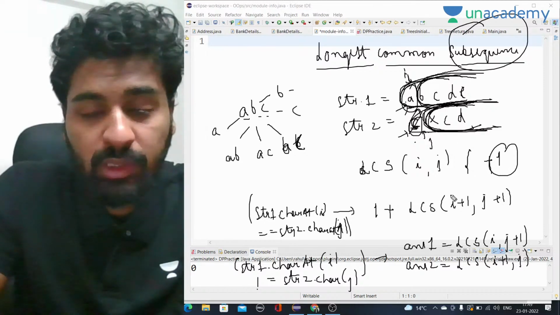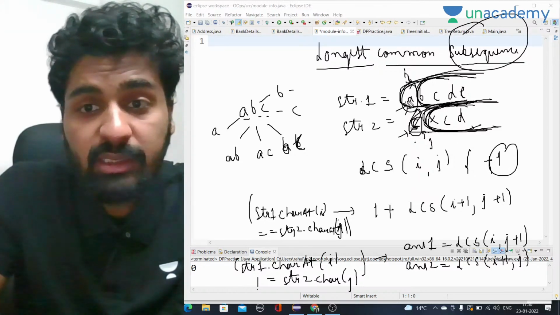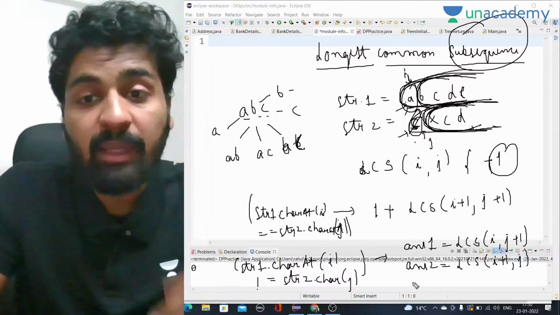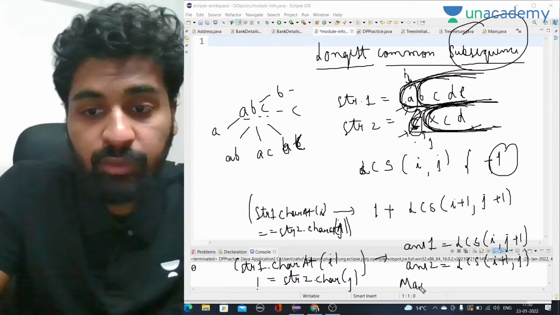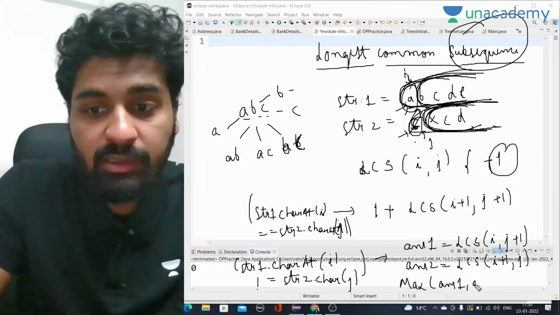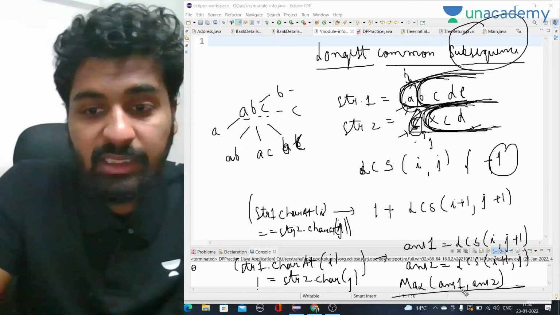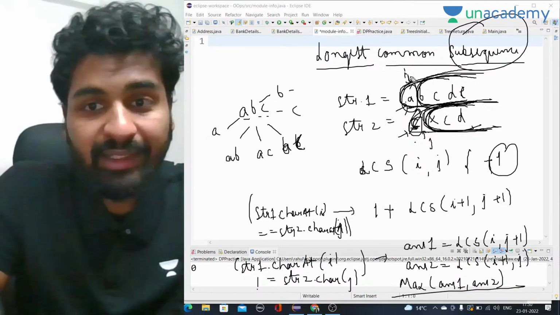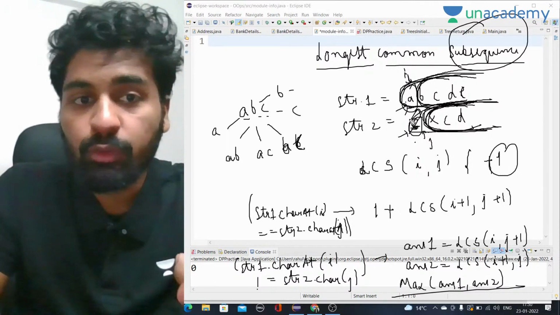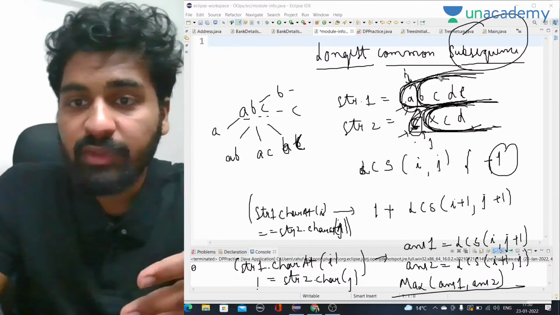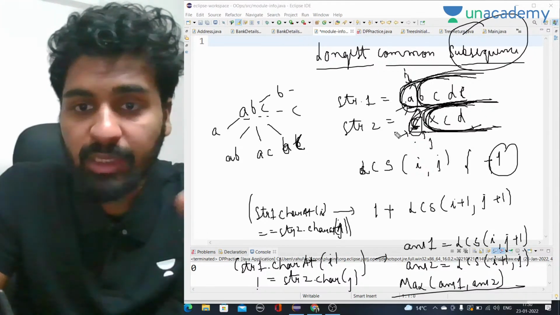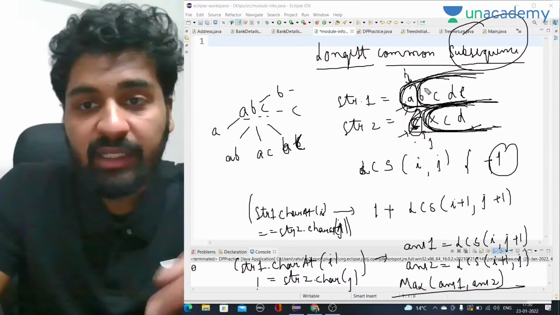These are the two possible answers, and in these two answers we have to take the maximum. So we take the maximum of answer 1 and answer 2. Either we include A or we include C. One time we included A and removed C from the second string, that is i and j plus 1.